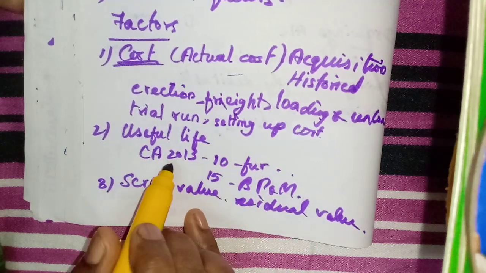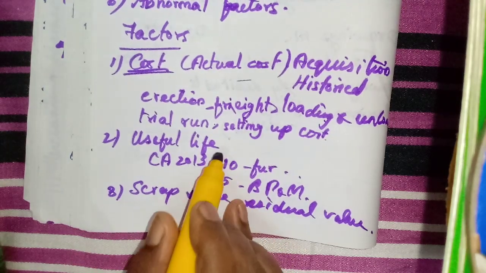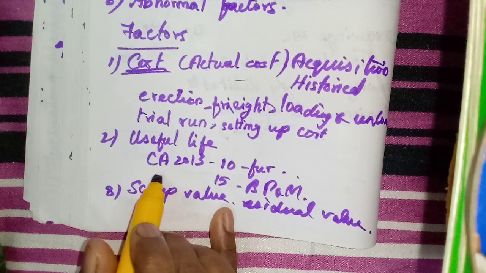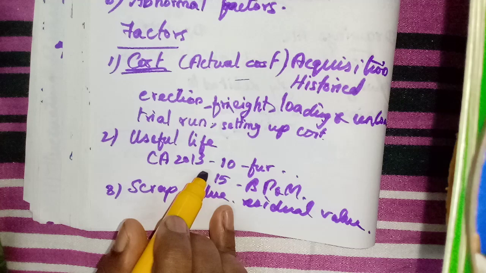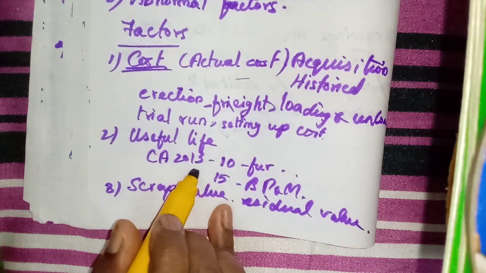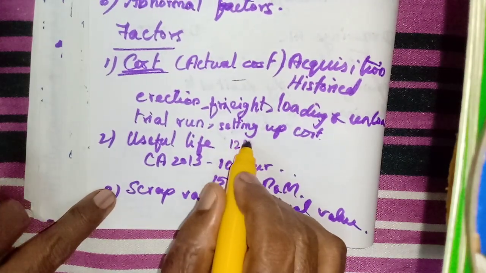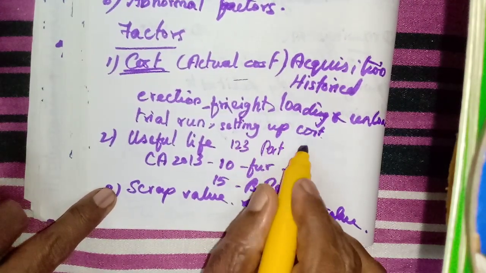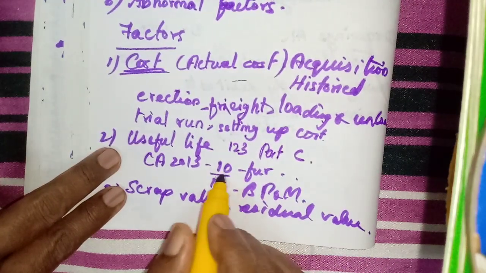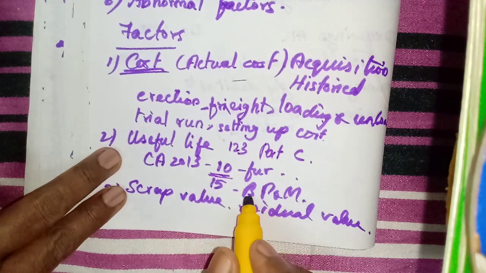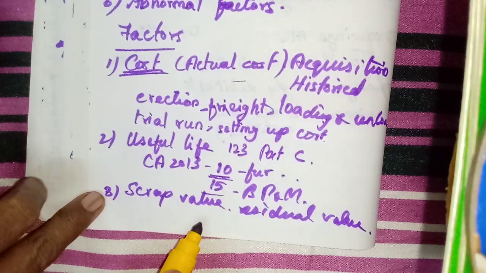The useful life means for how many years we are going to use a particular asset in the business organization. Here the Companies Act 2013 has given in Part C of Section 123. Section 123 Part C has given that furniture and fittings have a useful life of 10 years, and building and plant and machinery have around 15 years.